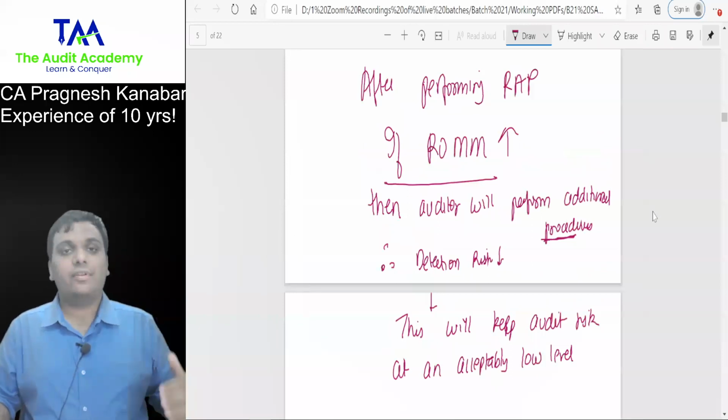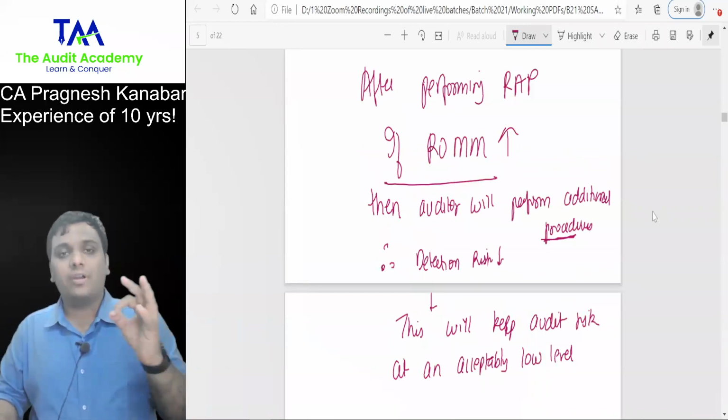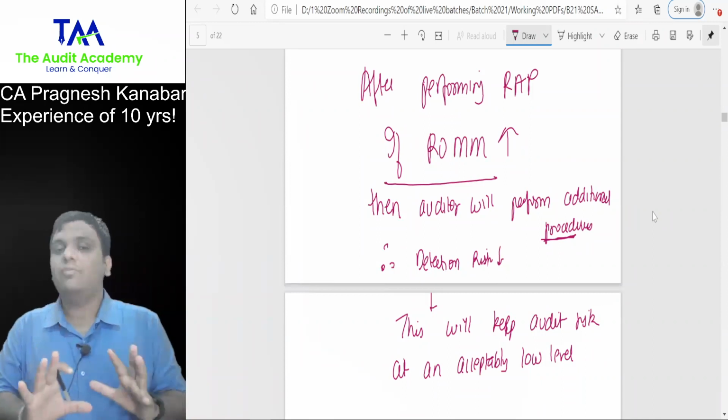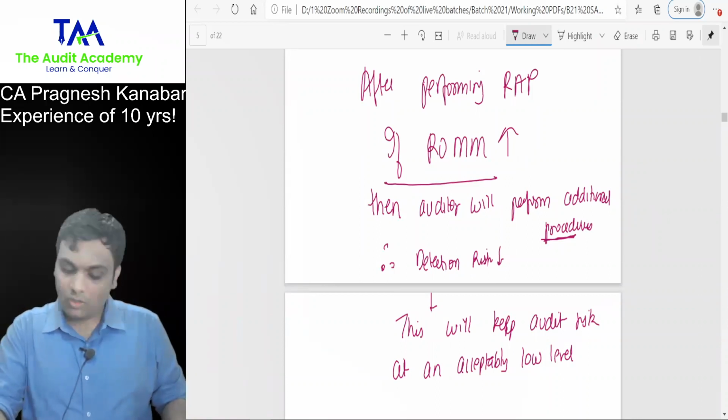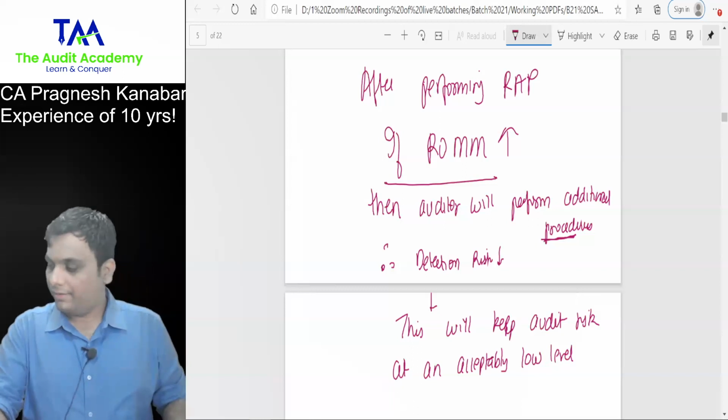Therefore, detection risk will be low. This will keep audit risk at an acceptably low level. Somewhere I want you to write down this right now. Okay. Write down.